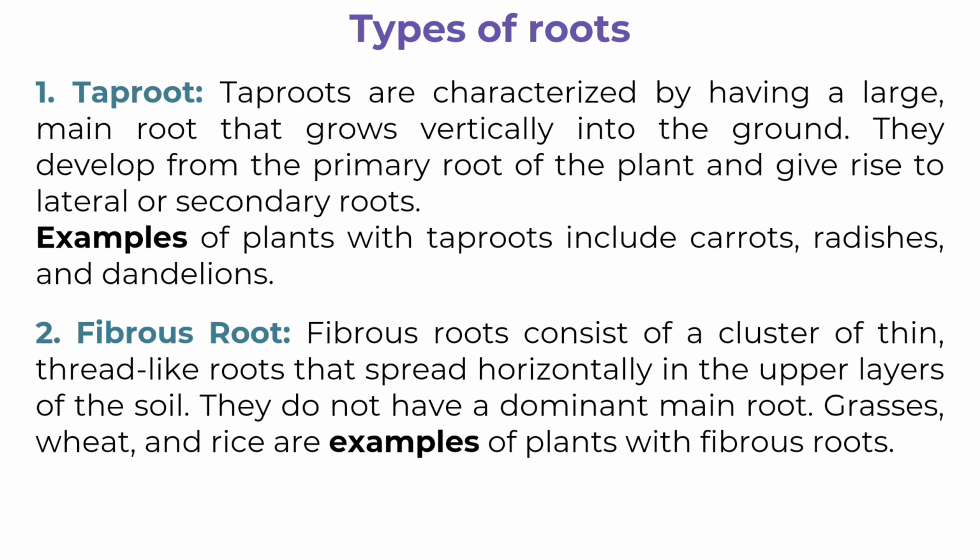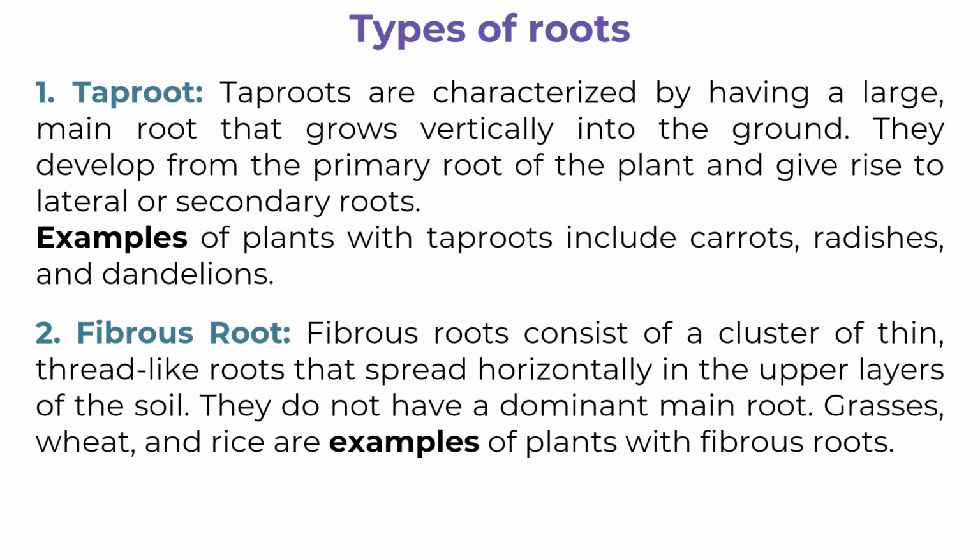1. Taproot. Taproots are characterized by having a large, main root that grows vertically into the ground. They develop from the primary root of the plant and give rise to lateral or secondary roots. Examples of plants with taproots include carrots, radishes, and dandelions.